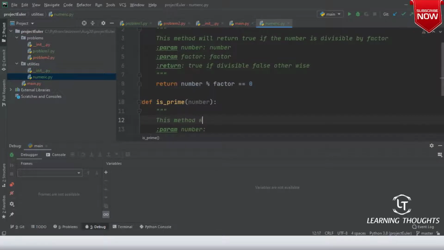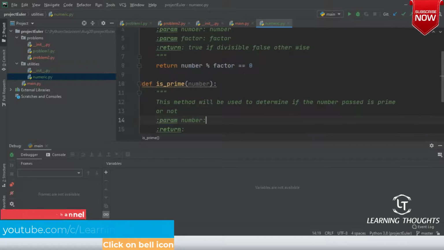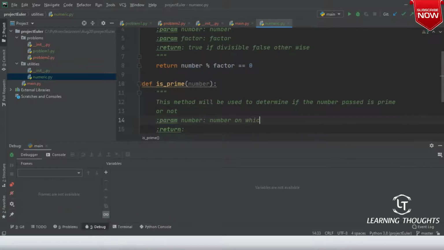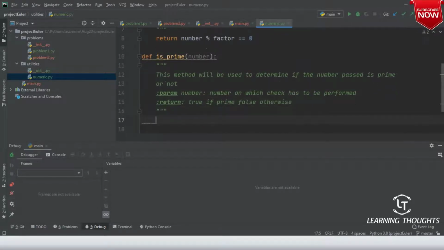This method will be used to determine if the number passed is prime or not. Number on which check has to be performed, and then returns true if prime, false otherwise. Is the code looking good, sir, as we start documenting this?